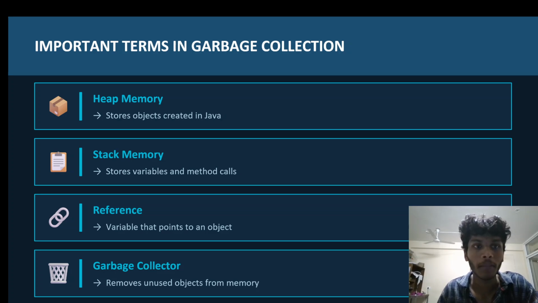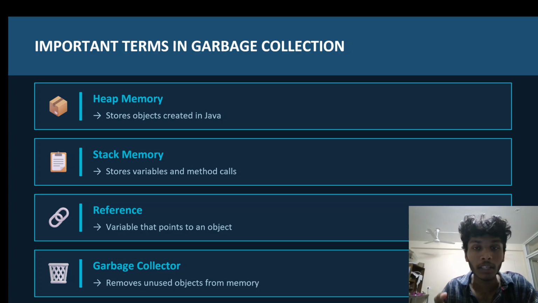Now coming to slide 5. Slide 5 is about the important terms in garbage collection. Now, let's see what the important terms present in garbage collection are. The first important thing is heap memory. Heap memory is where objects are stored. Generally, when we create objects in a Java program, these objects are stored in heap memory. Then what do we mean by stack memory?